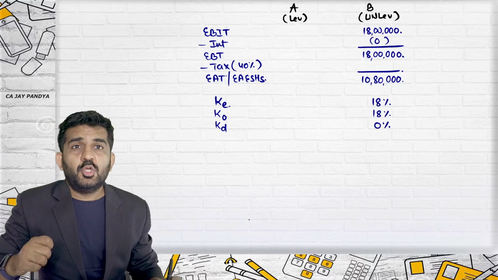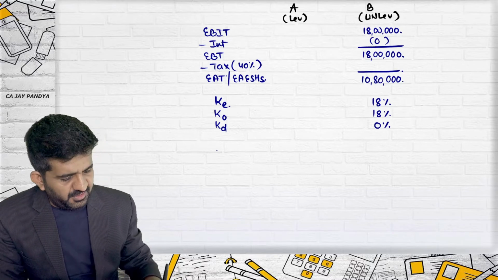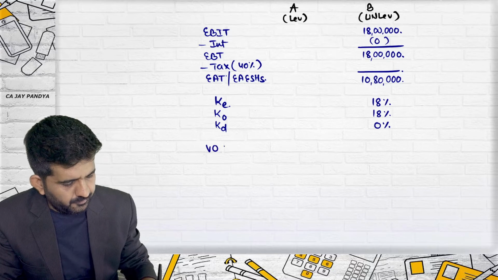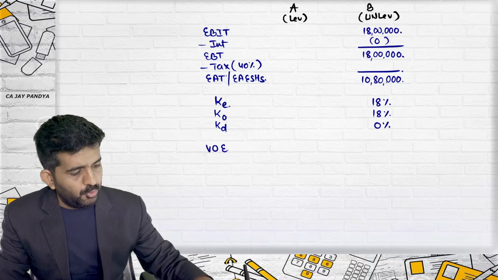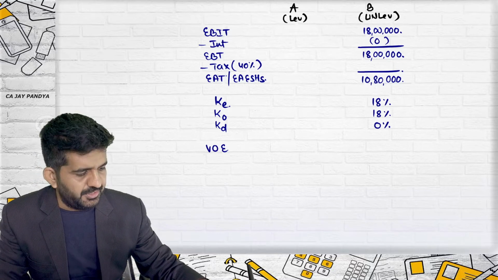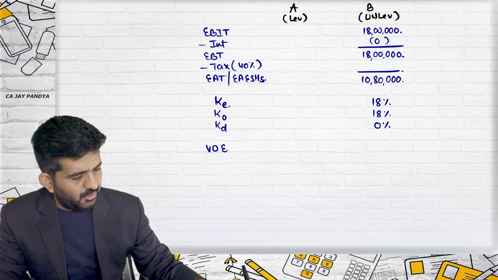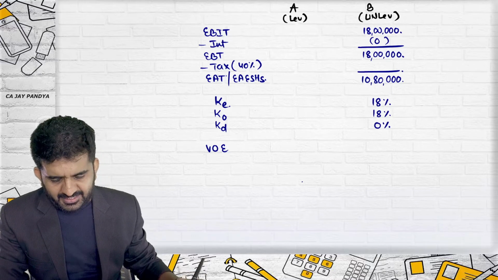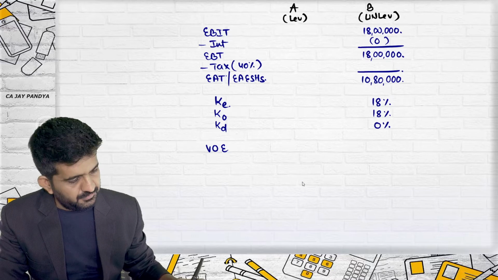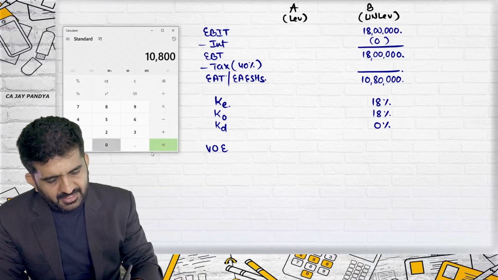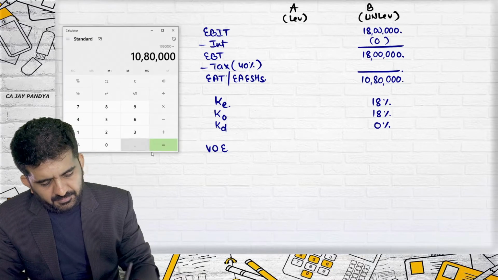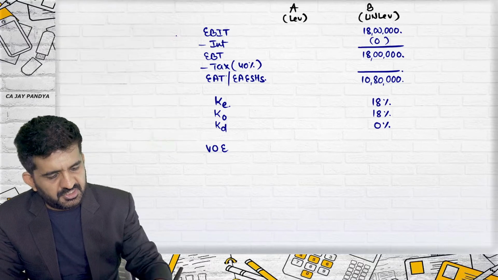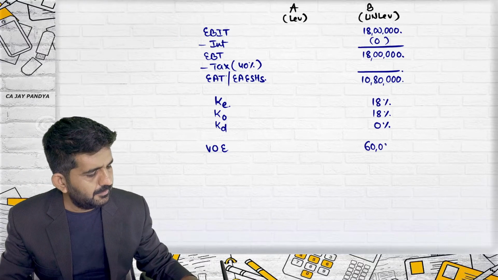So if I want to find the value of equity, I can do 10,80,000 divided by cost of equity, which is 18%, which is 60 lakhs.